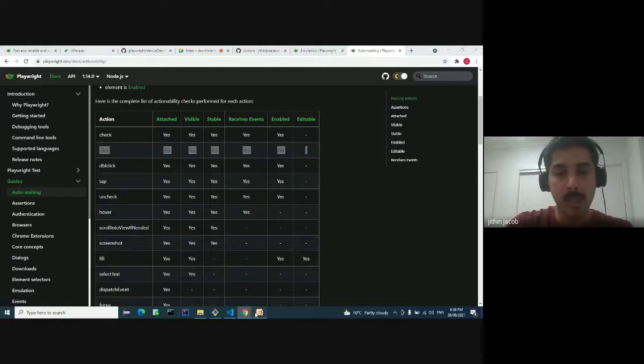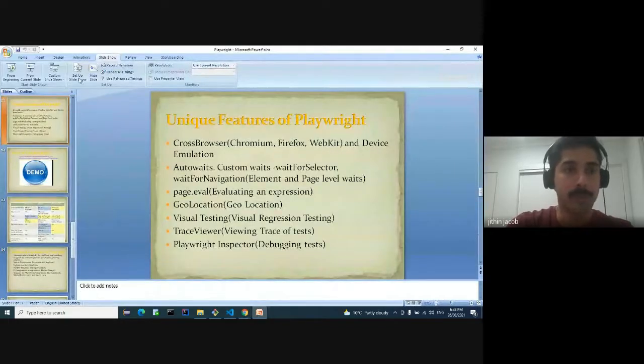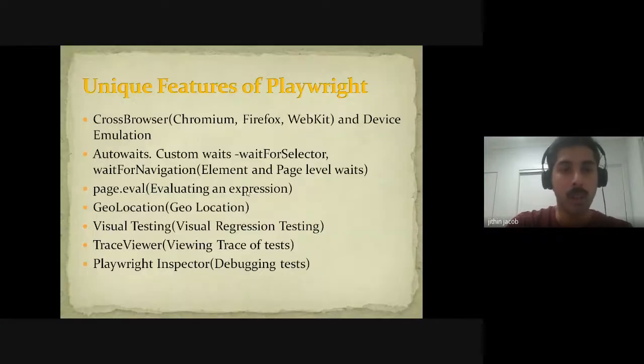The next feature which we are going to do is geolocation. I'm combining these two test cases down here, auto-wait and the geolocation. For those who are not aware, geolocation is a feature we want to utilize where we want to test some of the features from the actual location of a user. Suppose you are testing a specific food delivery application, or the Uber app itself. They all make use of the Google Maps geolocation feature to understand the actual user location and check some of the features around that location.